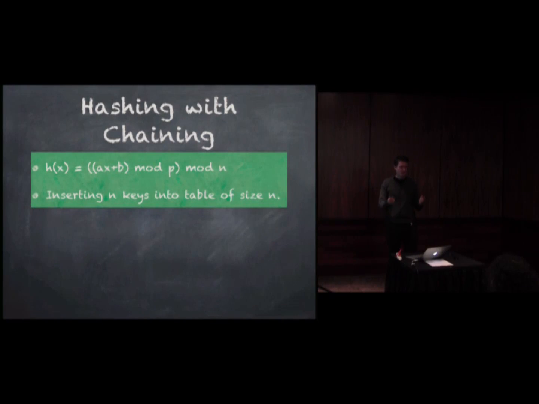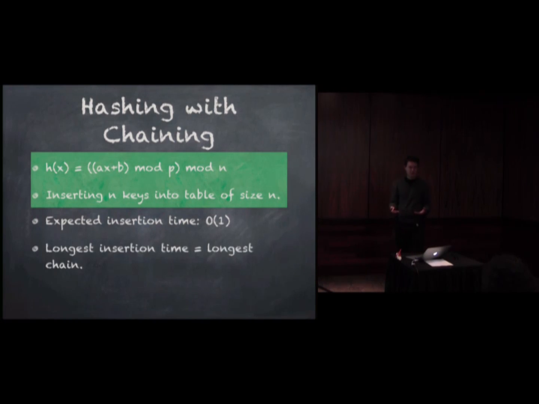Okay, and this is the basic thing I'll consider. This is, I guess, the most basic hash function with the most basic application. We insert n keys into a table of size n. And the expected insertion time is constant. We all know that. So there's nothing more to do, right? And I can end the talk. But I'll just say, if I insert n keys into a table, what is the longest insertion time? Like, what is the worst case time over this insertion? This is exactly how long is the longest chain, or how large is the largest bucket.